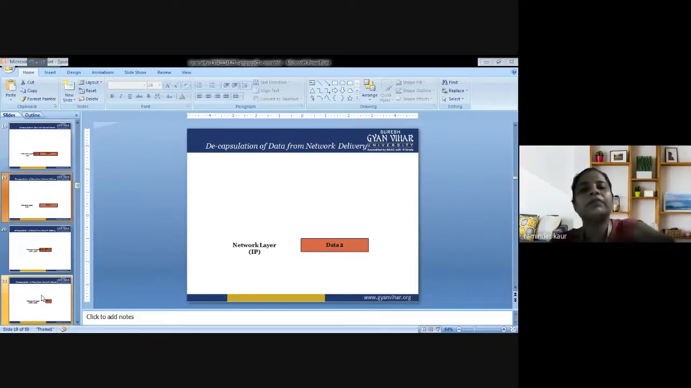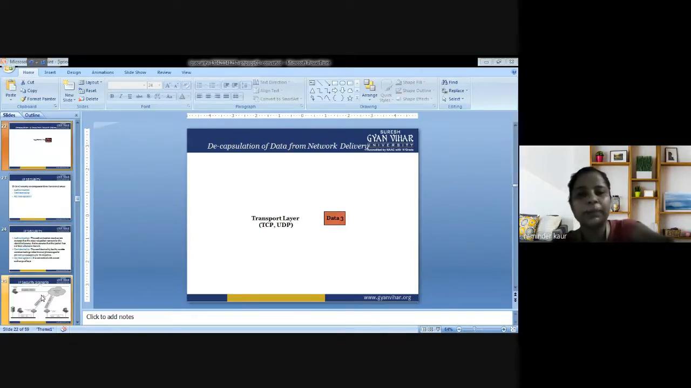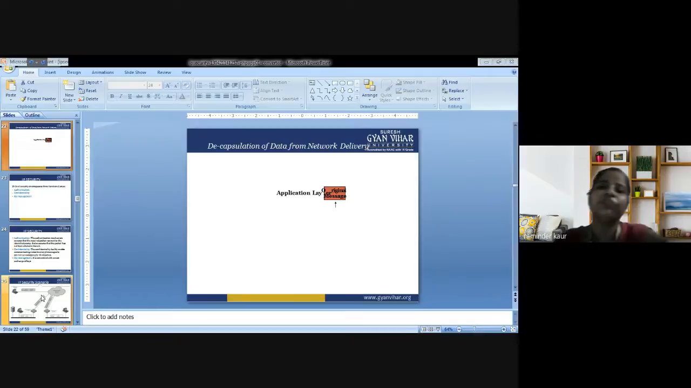Next, data is again transmitted from the network layer to the transport layer. It again adds the header, and in the same manner as it was received, it goes through the same phases and is received by the receiver. This is the transport layer concept, and it is transmitting the original message to the application layer.